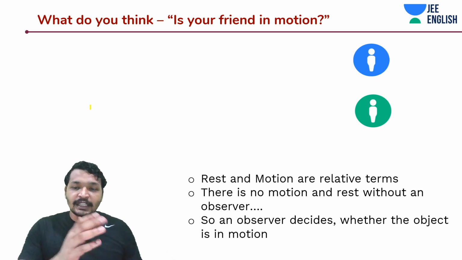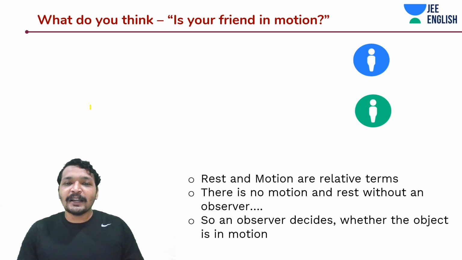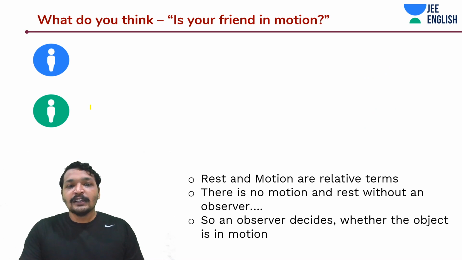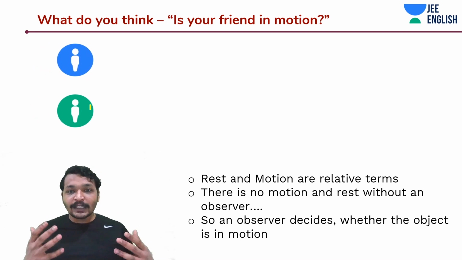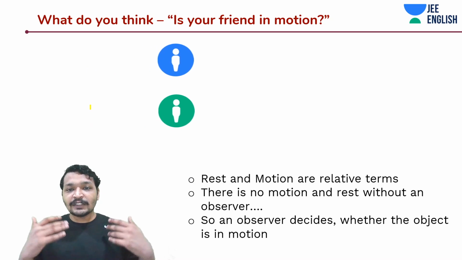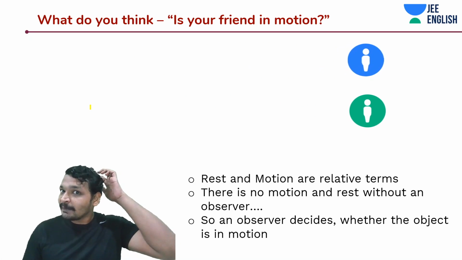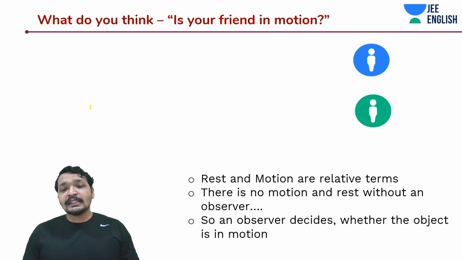In fact, if you tried to shake hands from this planet to that planet, you would be able to do it with immense coordination. I guess you understood this concept. If you and your friend are moving with the same velocity, which means the same direction as well, then you observe as if your friend is not moving. Your friend is stationary with respect to you.